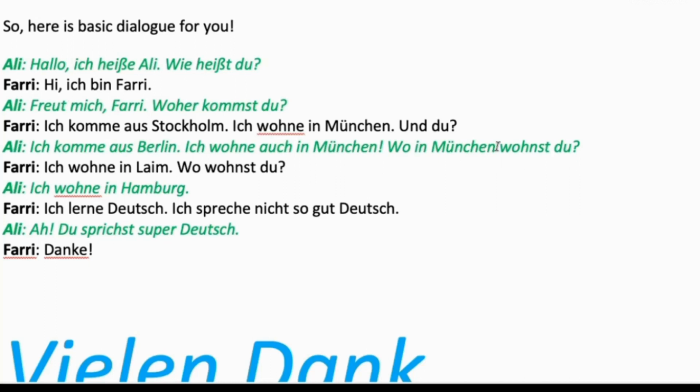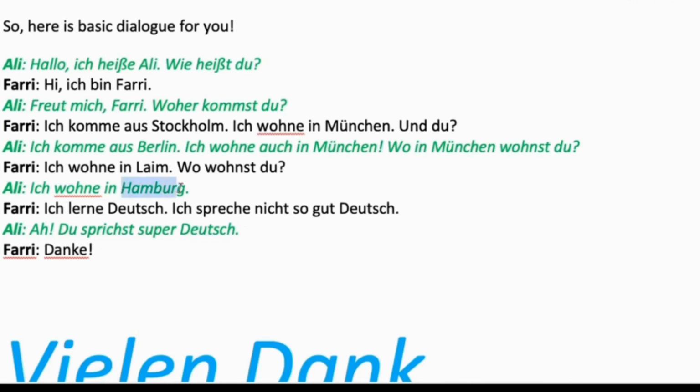Wo wohnst du? Ali: Ich wohne in Leim. Und wo wohnst du? Fari: Ich wohne in Hamburg. Ich lerne Deutsch, ich spreche nicht so gut Deutsch. Ali: Du sprichst super Deutsch. You speak very good German. Fari: Danke. Thank you.